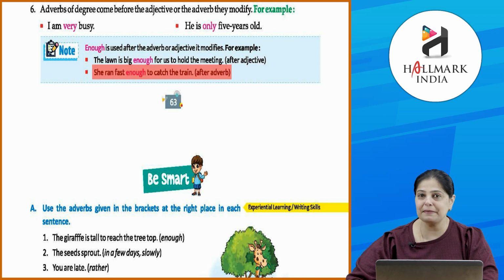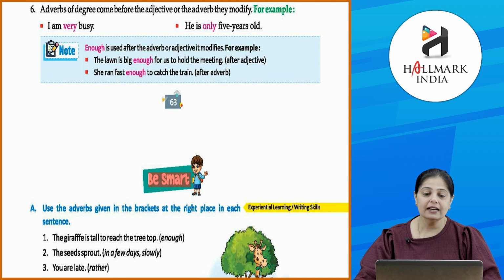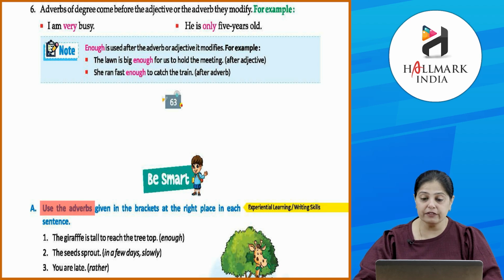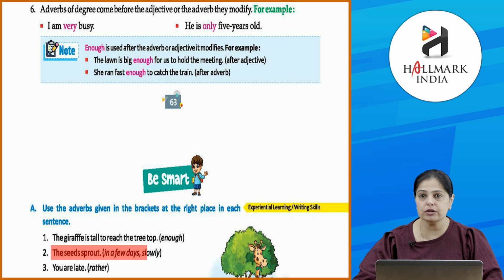Now let's get smart, and to get smart what do you have to do? You have to do the exercise. First, use the adverbs given in the brackets at the right place in each sentence. The giraffe is tall to reach the treetop. The giraffe is tall enough to reach the treetop. The seeds sprout in a few days slowly.